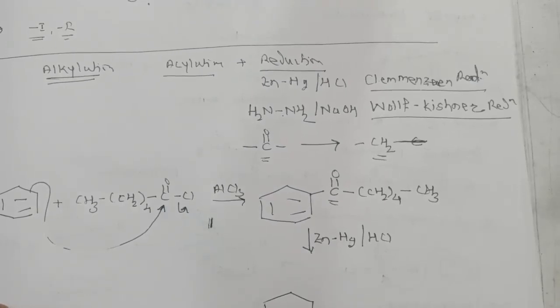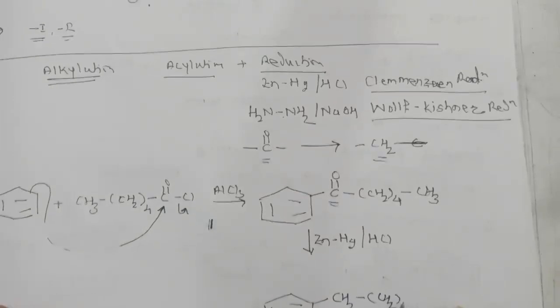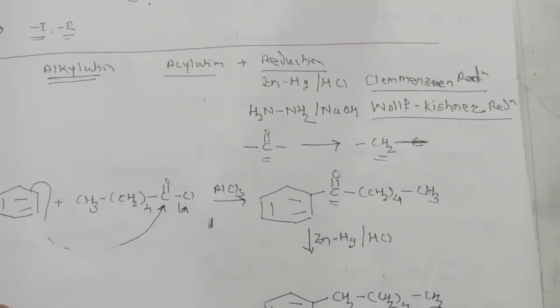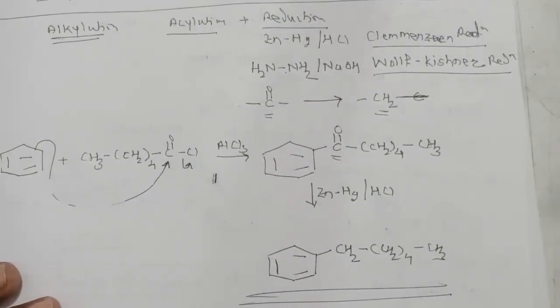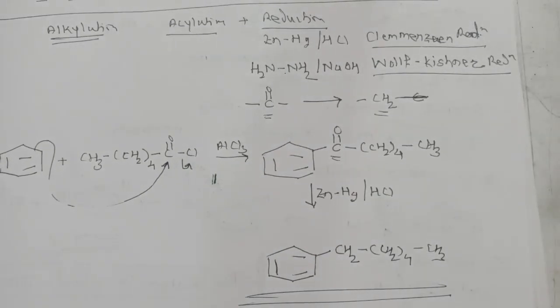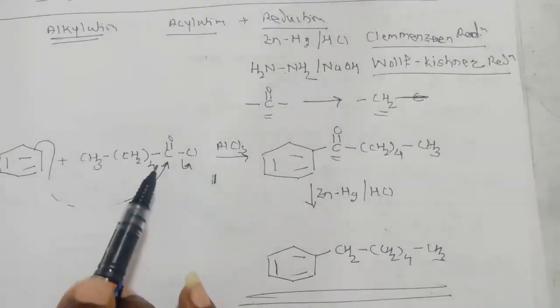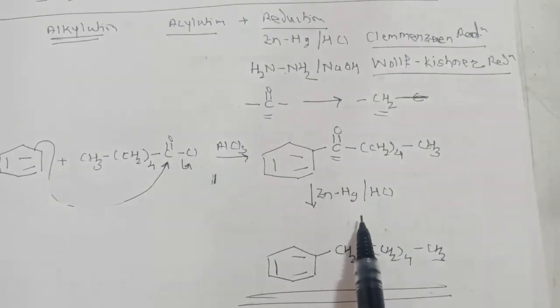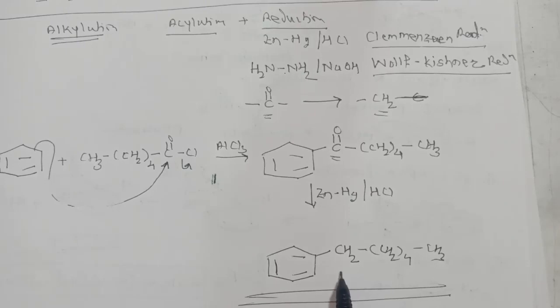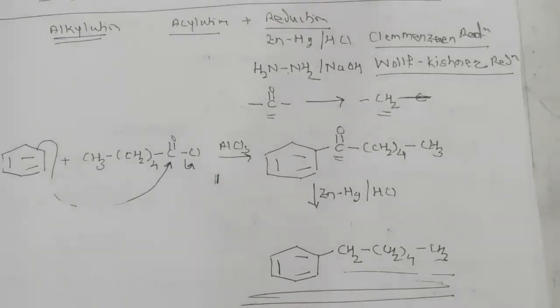So how many CH2 will there be in total? 4 plus 1, so there will be 5 CH2 groups, followed by CH3. In this way we get the product. First is acylation and then reduction, so this is an alkyl group. This is the substitution route for the alkylation reaction.